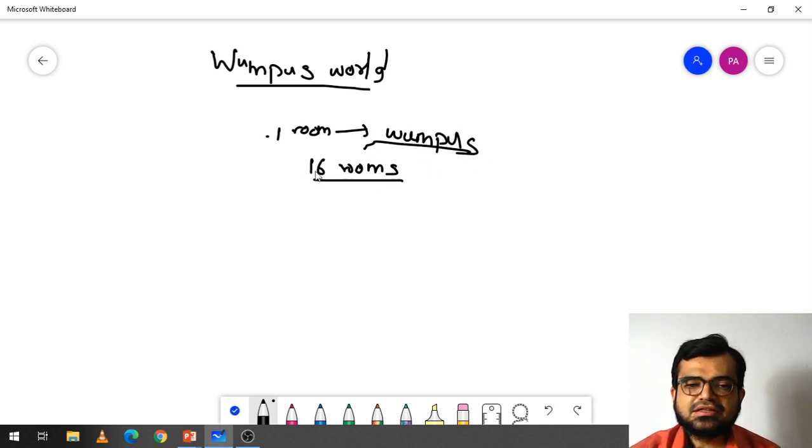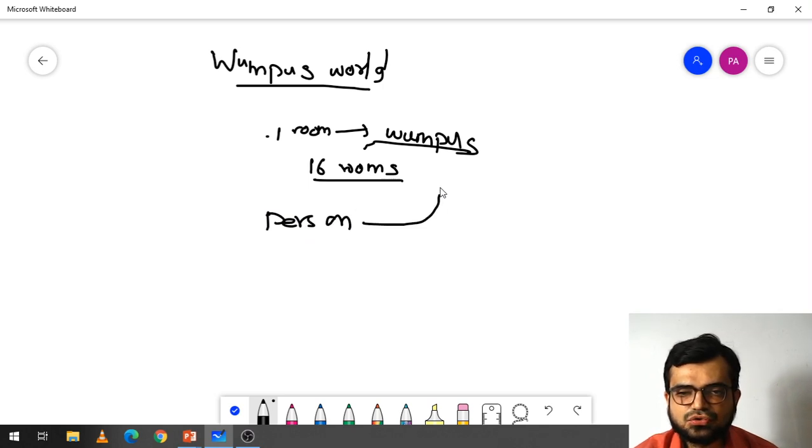As a person, we shouldn't enter this room, because if we enter the room where the Wumpus is, the game finishes there only. So we have to avoid the room where the Wumpus will be.